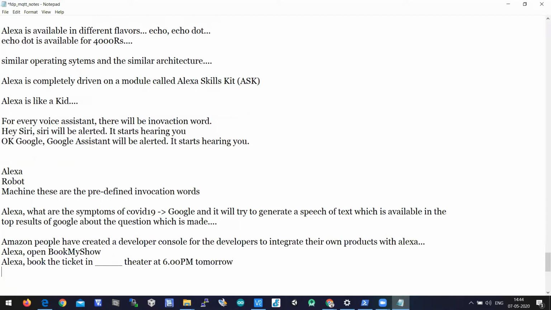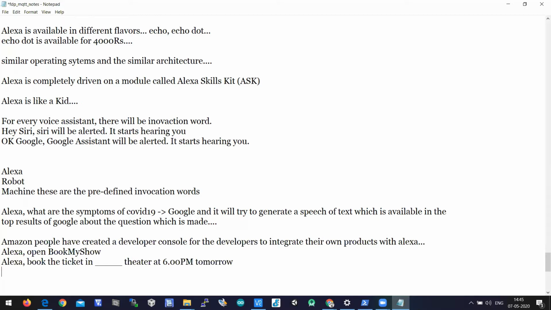Then Alexa will book the ticket in the Book My Show application associated with your account, at that theater, at that time, on that day. Which means the developers from Book My Show have created an integration with Alexa.